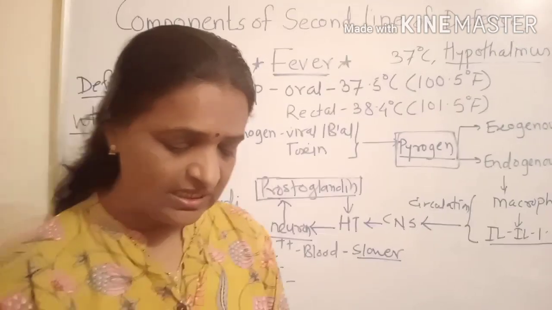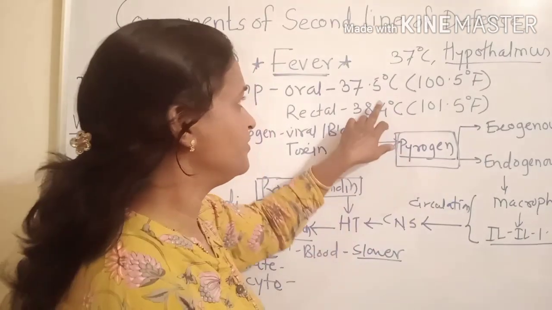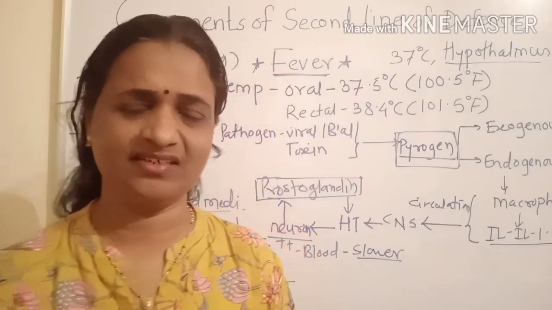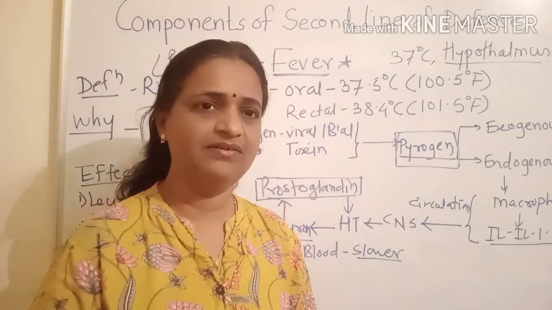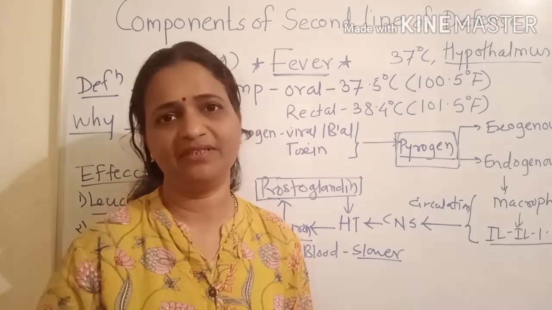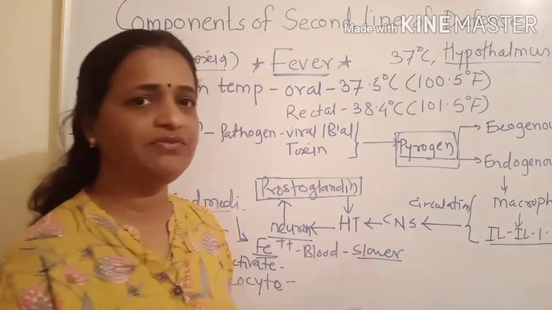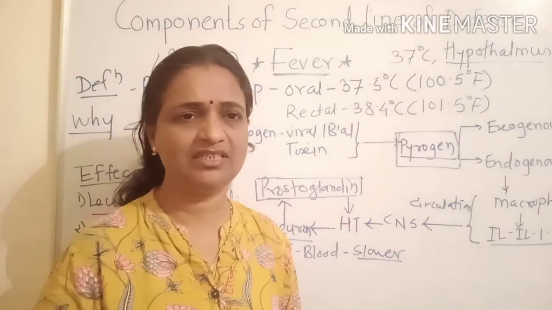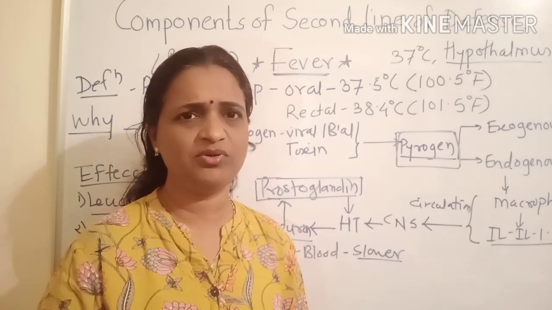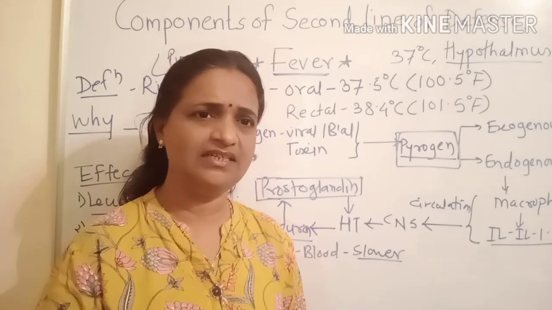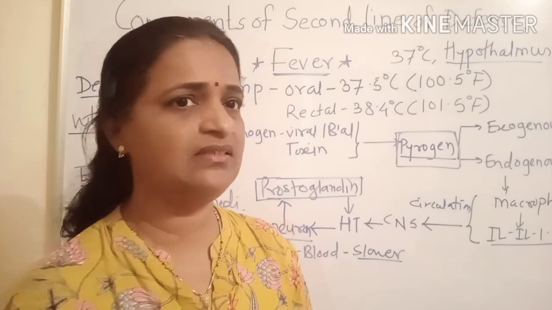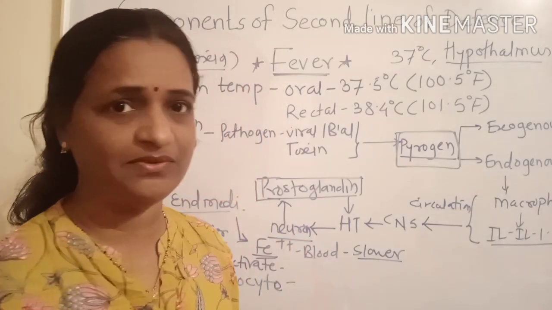The question is, if there is a high grade fever above 40 degrees Celsius, if the fever is unchecked, untreated, prolonged and high grade, then it adversely affects the body. Besides giving protection, it adversely affects the body. In such a high grade fever, there is denaturation of the proteins of our own body, there is vasoconstriction, and there may be inhibition of leukocytes.